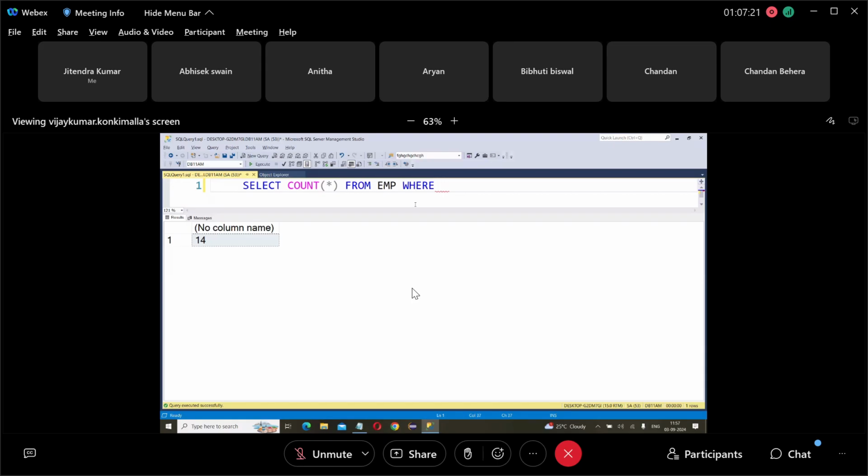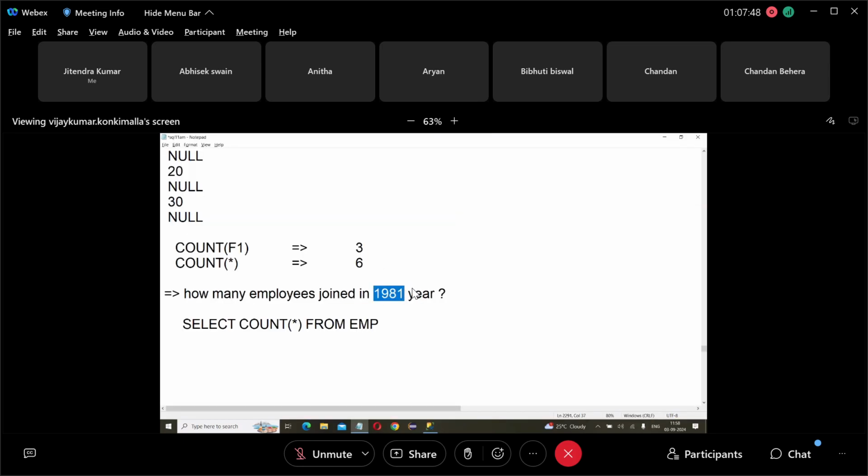Where year equals 1981. So how to get the year? DATEPART YY comma hire date equals 1981. How many? No employee. Suppose all these employees joined in 2021, like this. So year equals 2021. How many? 10. Okay, then let's say 2021. Where DATEPART YY comma hire date equals 2021.